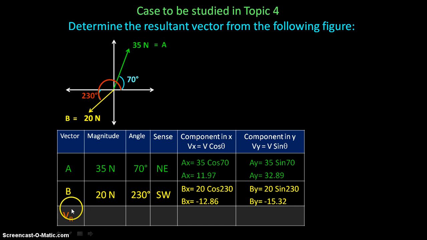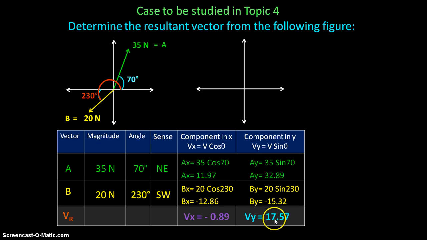Now we will get the resultant vector. In order to get the resultant vector, first we will add the components in x for vector A and B, and then we will add the components in y for vector A and B too. Okay, so we have 11.97 plus minus 12.86. This will give you minus 0.89. If we do the same for the component in y, we will have 32.89 plus minus 15.32.